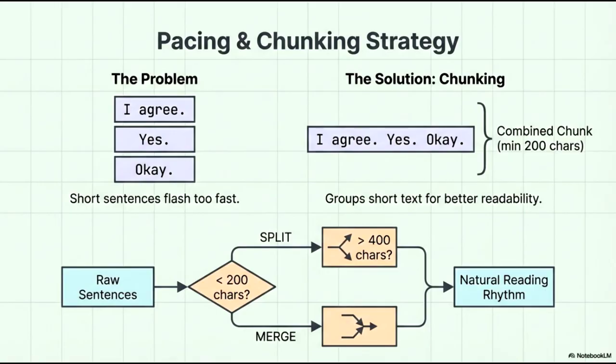Our automated workflow manages this balance through a specific logic path. When raw sentences are processed, we evaluate their length. If the text is under 200 characters, we merge it with adjacent content to provide more substance. Conversely, if a segment is too long, exceeding 400 characters, we split it to prevent overwhelming the reader. This systematic approach ensures a natural reading rhythm that is neither too fast nor too dense.